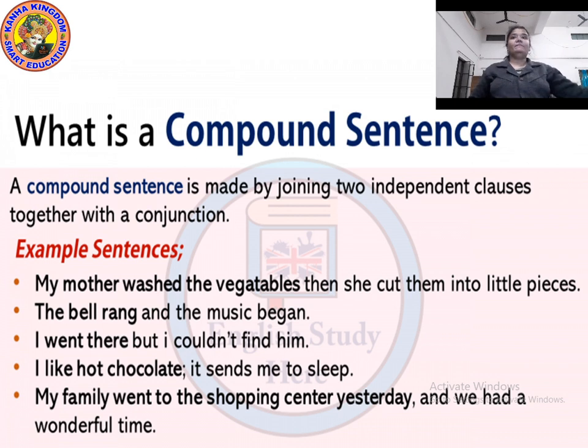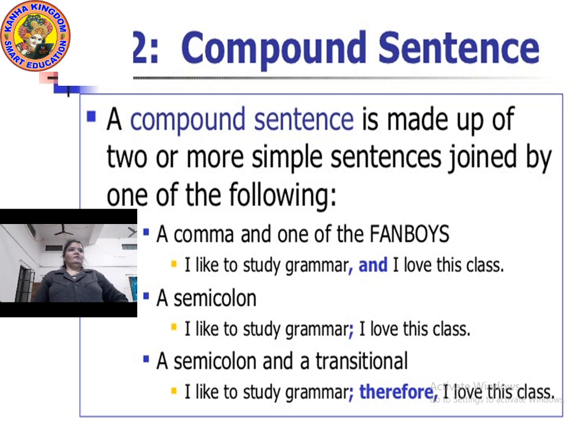So this was compound sentence. More about compound sentence, let's make it easier to understand. A compound sentence is made up of two or more simple sentences. Yes, we saw it.